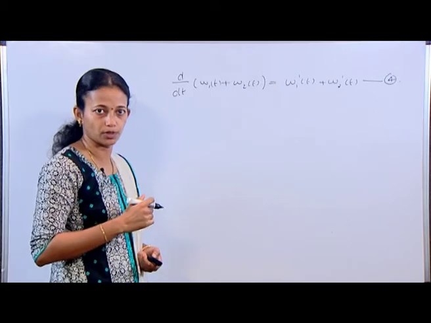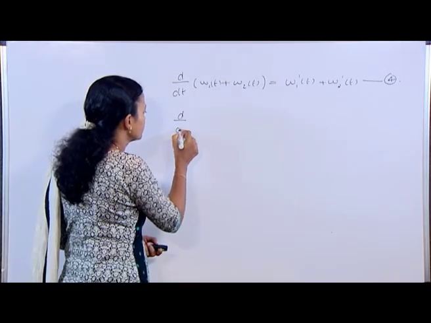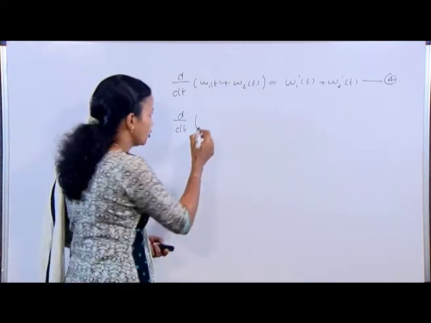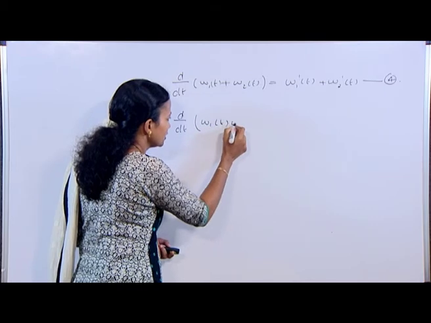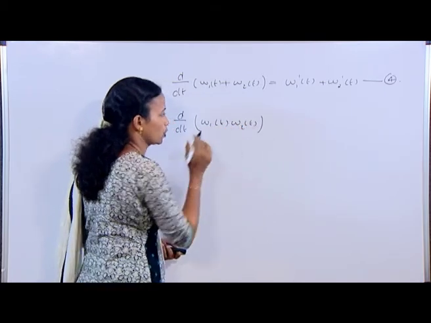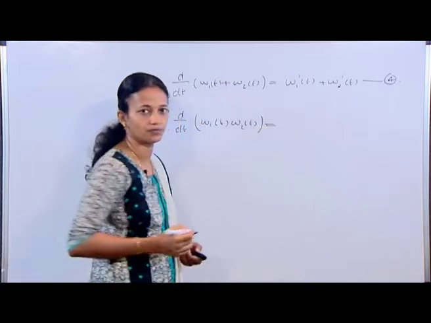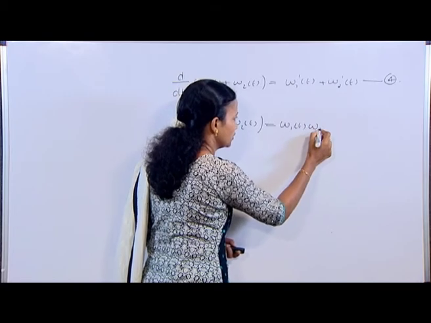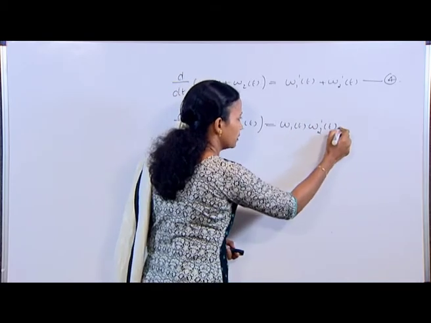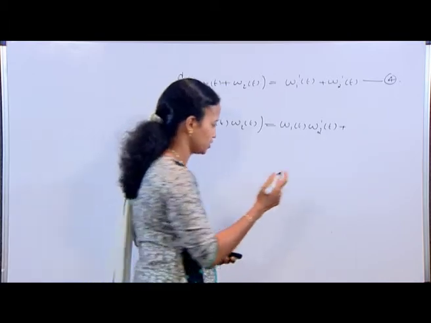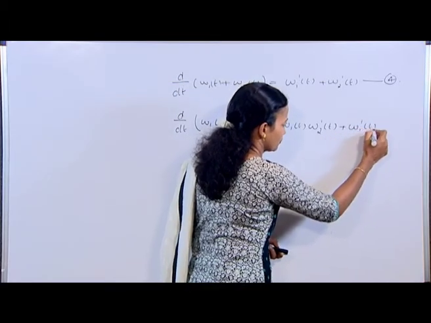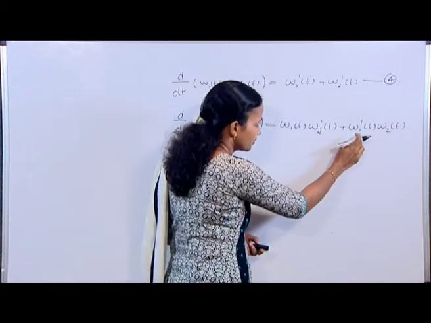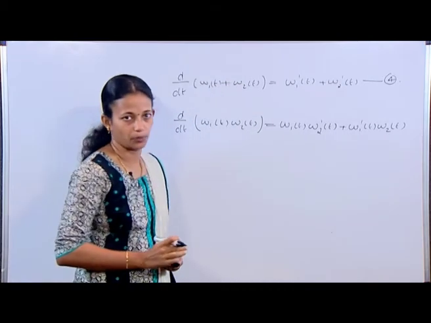Next we have the product rule, that is d by dt of the product w1 t into w2 t is equal to w1 t into w2 dash t plus w1 dash t into w2 t: first into derivative of the second plus derivative of the first into the second one.